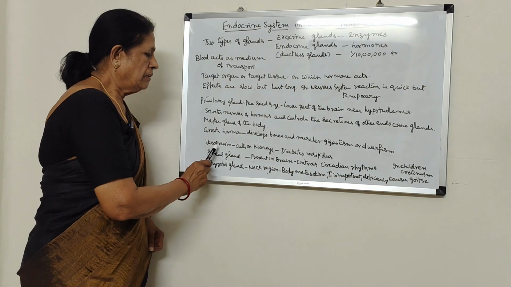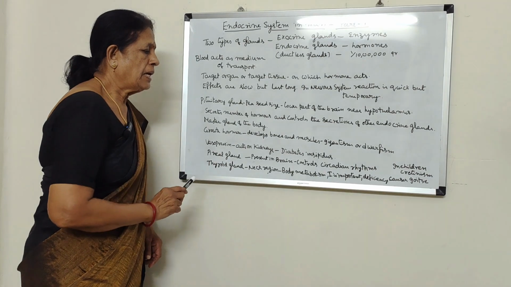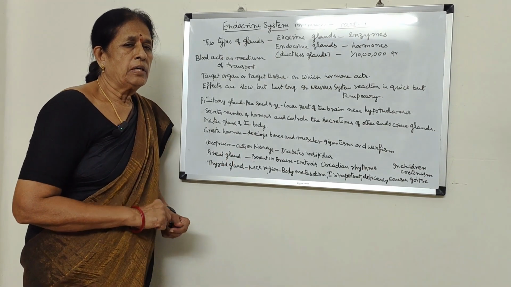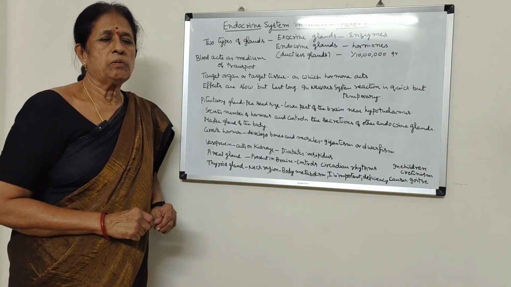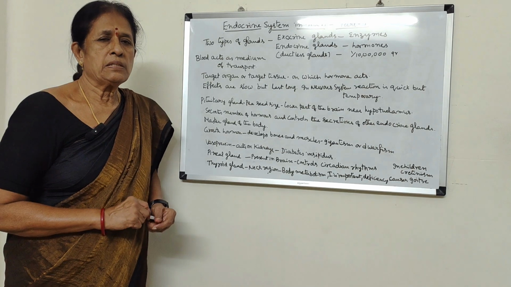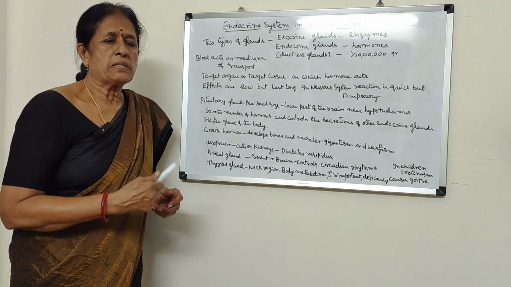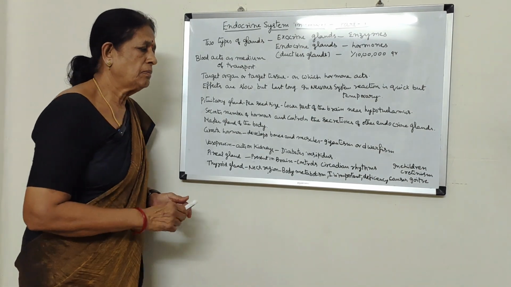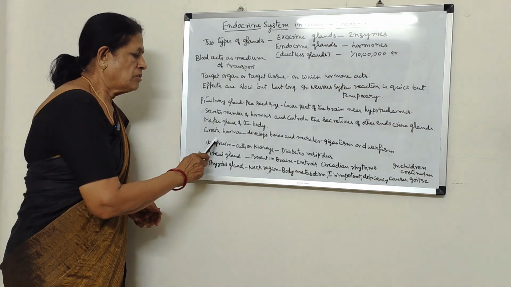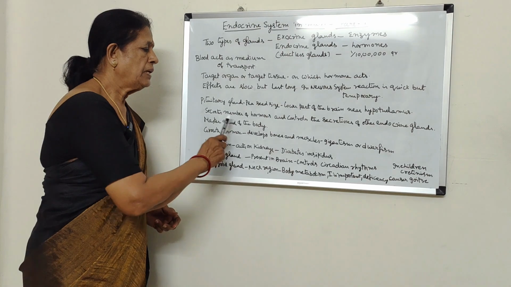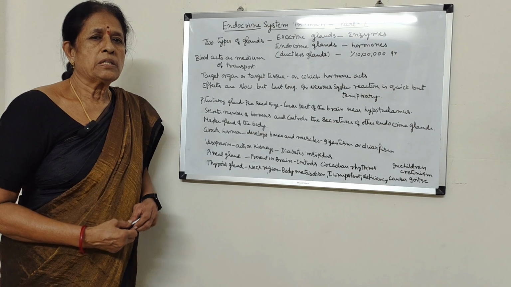Next, the pituitary gland secretes another hormone called vasopressin. Vasopressin acts on the kidneys, and it controls the production of urine. If there is a deficiency of vasopressin, an excess amount of urine is excreted, and the person loses large amounts of water from his body. That condition is said to be diabetes insipidus. So vasopressin is secreted by the pituitary gland, acts on the kidneys and controls the production of urine.